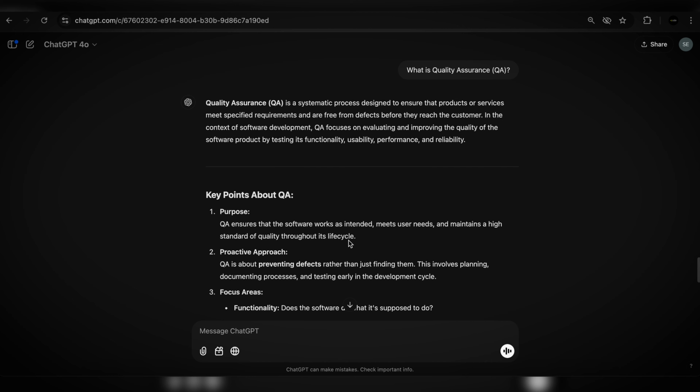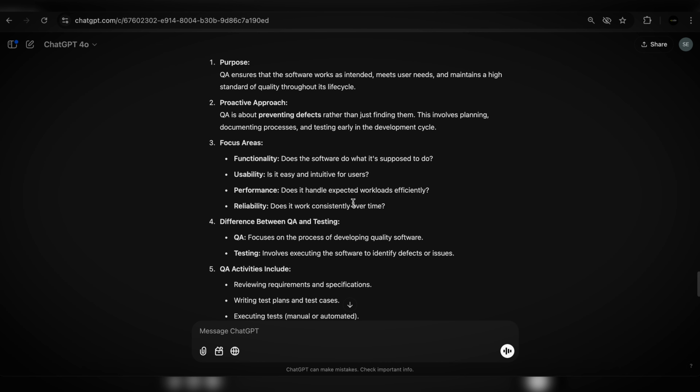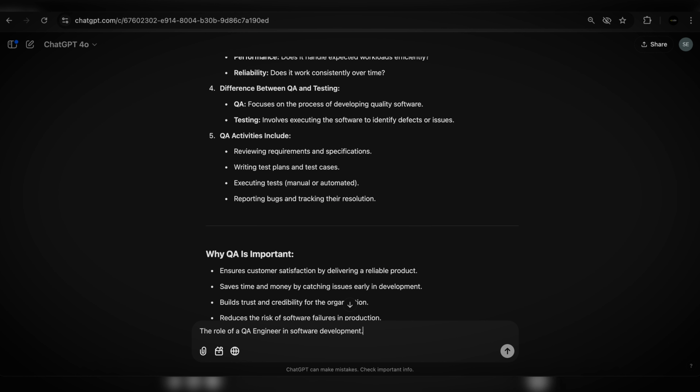So the first question that we asked gave us like 20 lines or maybe 30 lines. Focus area: difference between QA and testing. By the way, this is very important. QA focuses on the processes of developing quality software. Testing involves executing the software to identify defects, pretty much testing it to find bugs. All right, now let's ask a second question.